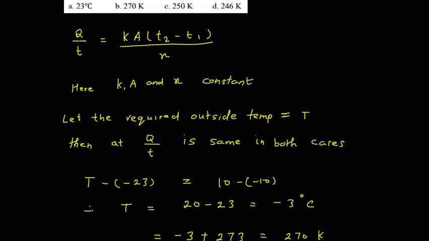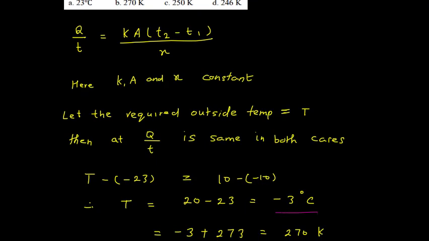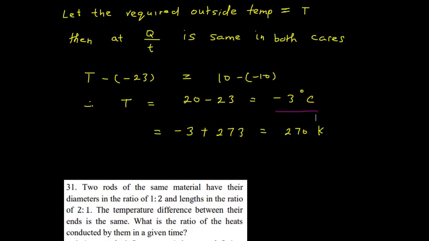In the first case we can say that Q upon T is equal to K into A into T2 minus T1, that is 10 minus minus 10 upon X, and it is the same as K into A into, now T2 we don't know, T2 we consider as T only, minus the other side temperature, minus 23. So T minus of minus 23 is going to be equal to 10 minus of minus 10. Now simplify it, you get T is equal to minus 3 degrees Celsius. So let us convert in Kelvin, we get 270 Kelvin.